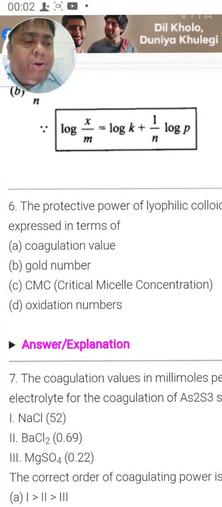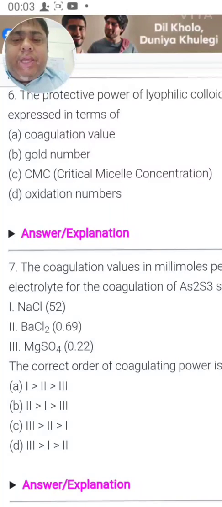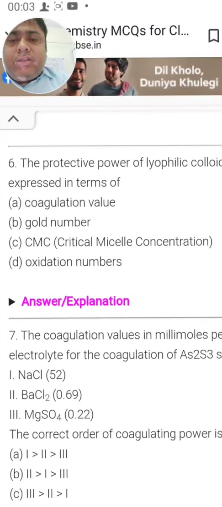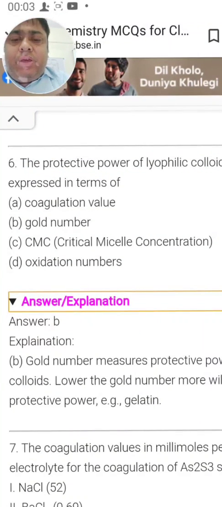So for any protective colloid, how many milligrams of that have been used to protect the coagulation of 10 ml of hydrogold sol, when 1 ml of 10% NaCl is added to it, that is called the gold number. So gold number is basically the protective power of the protecting colloid. Next is question number 7. Now let us see this answer. Yes, it is B, gold number.